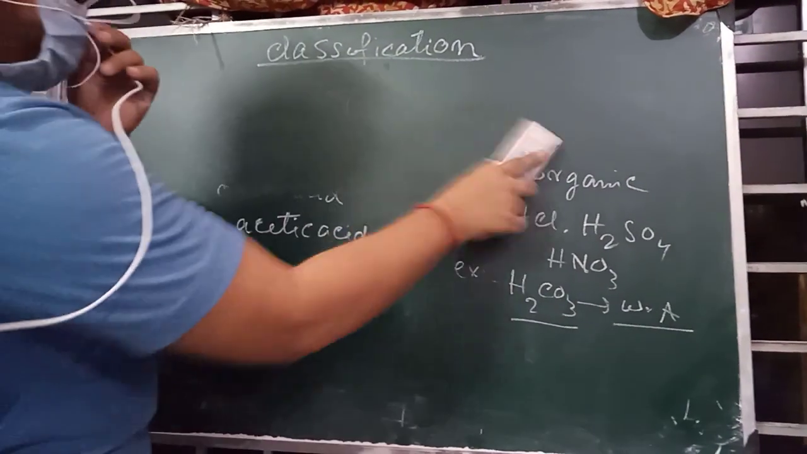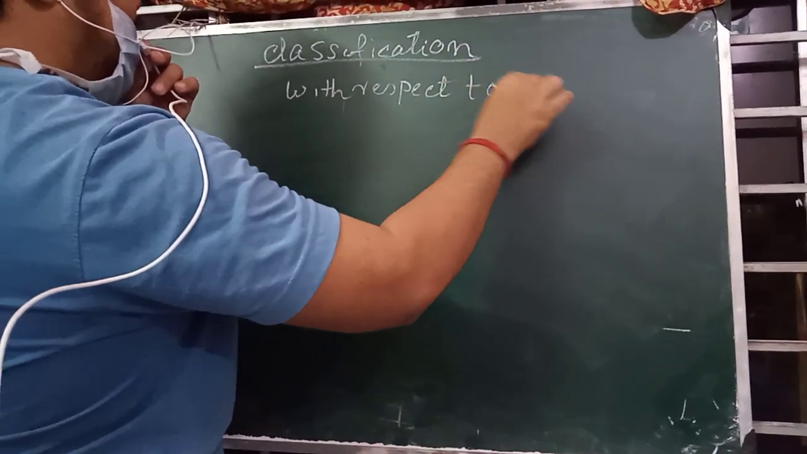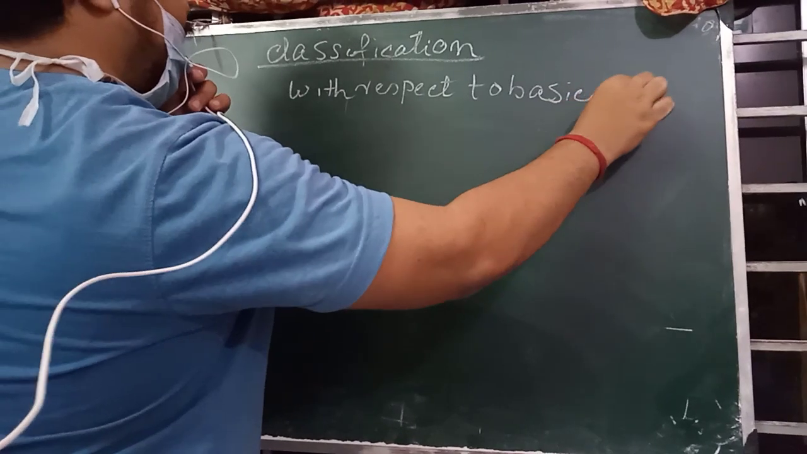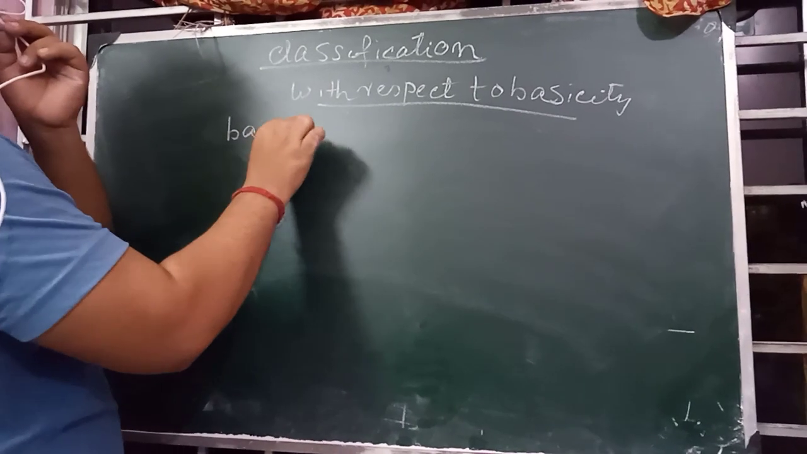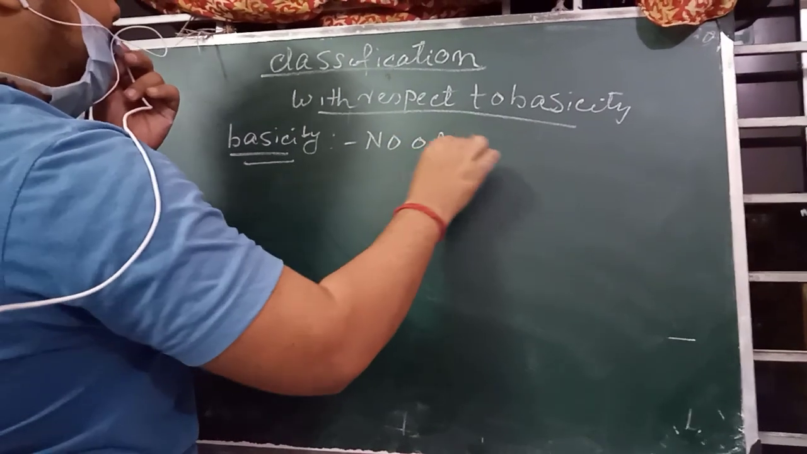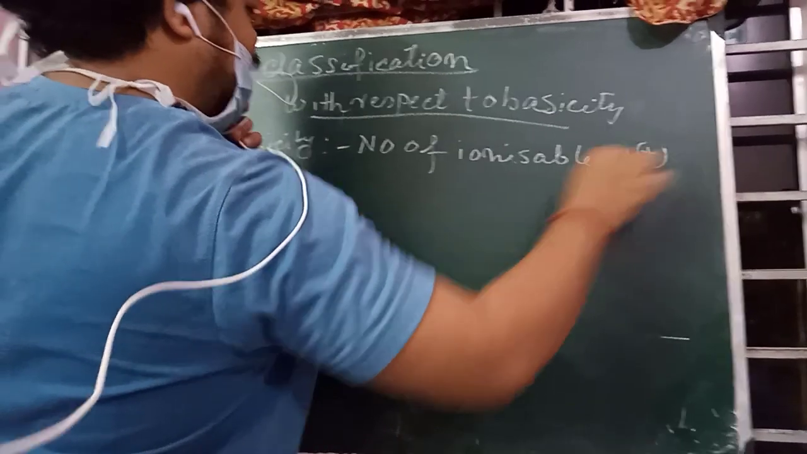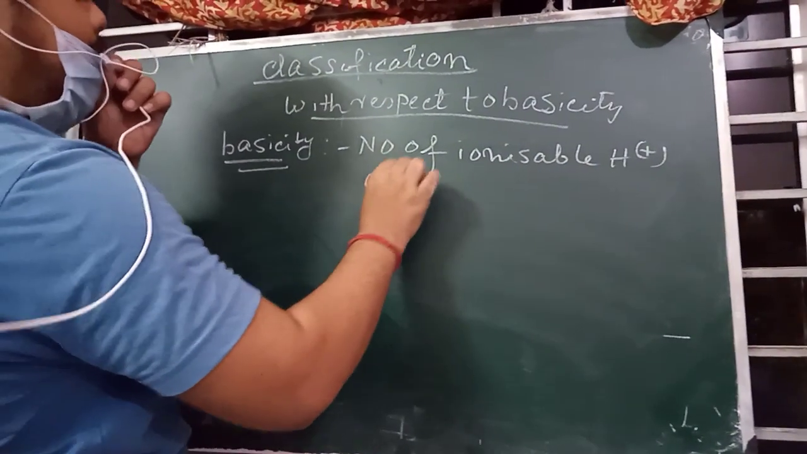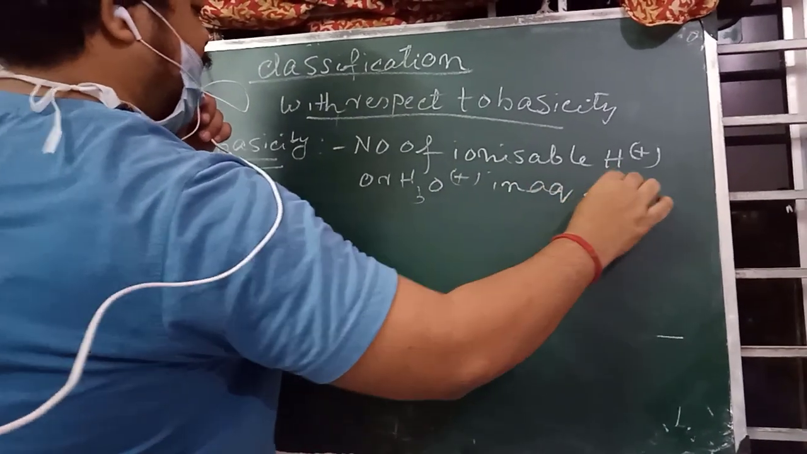Now the second classification is with respect to basicity. Now the question is, what is basicity? Basicity stands for the number of ionizable H plus ions or the number of H3O plus ions in aqueous solution.